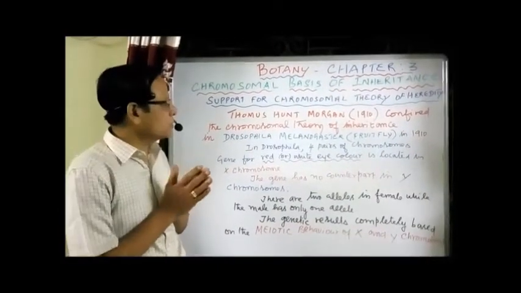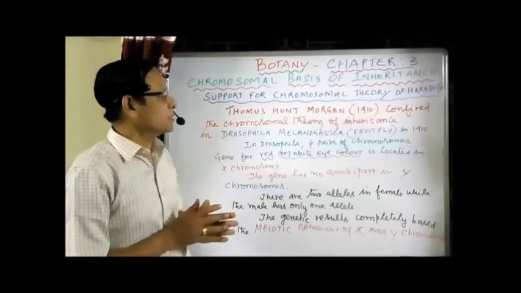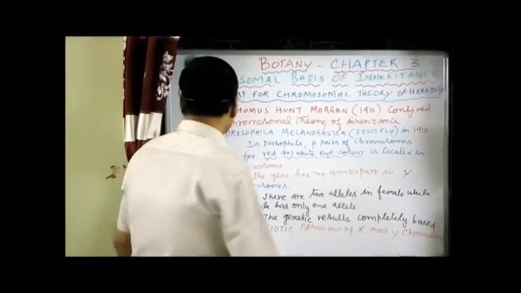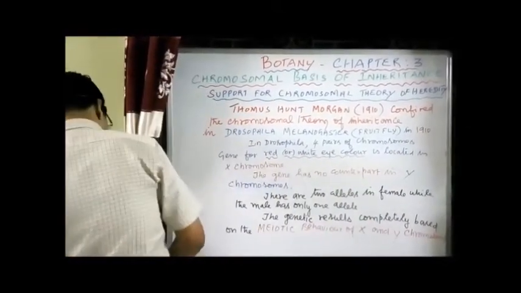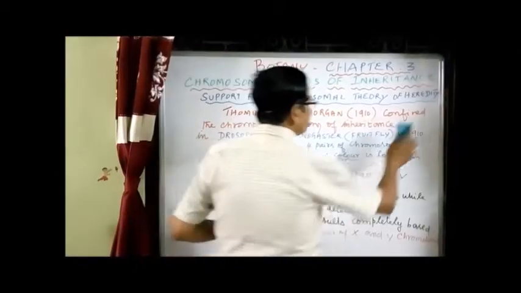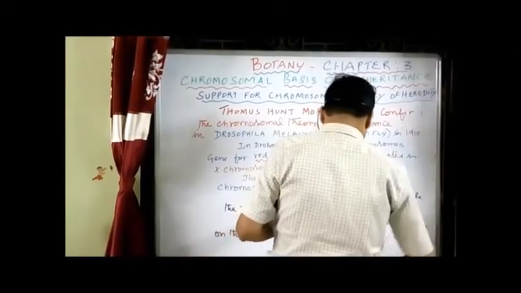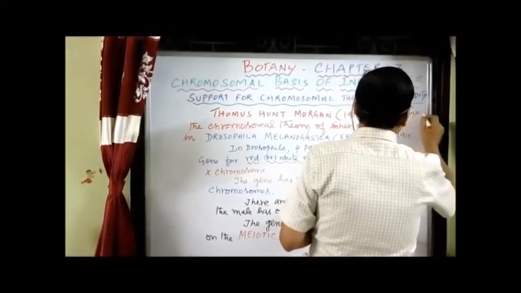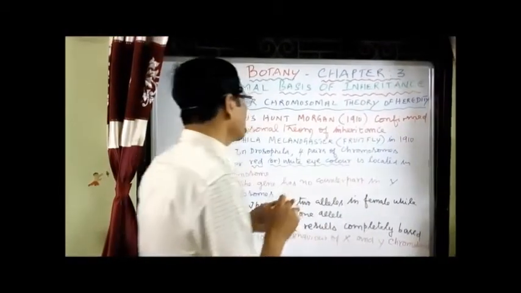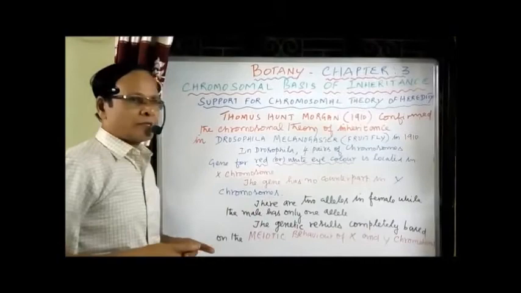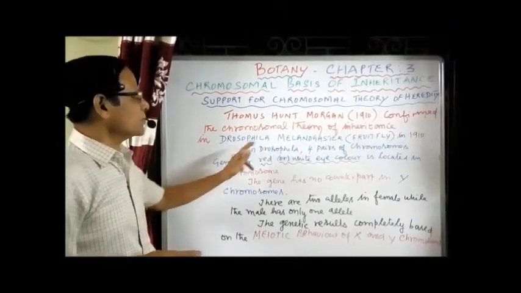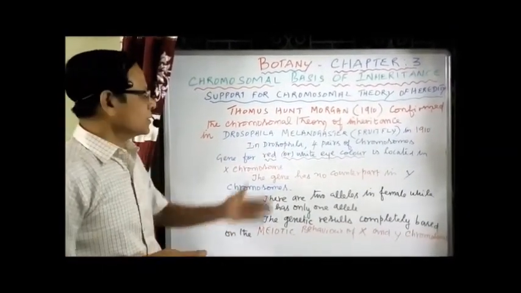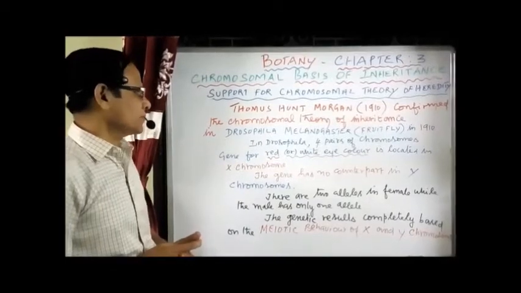In 1910, Thomas Hunt Morgan confirmed the chromosomal theory of inheritance by taking the animal Drosophila melanogaster, the fruit fly.